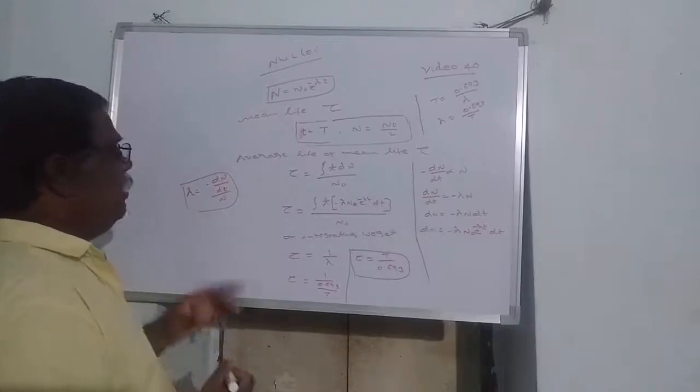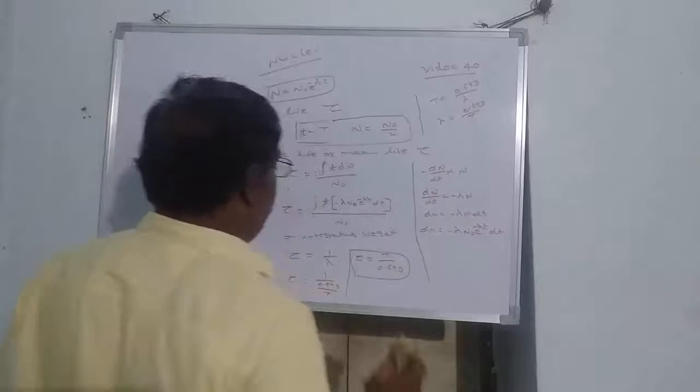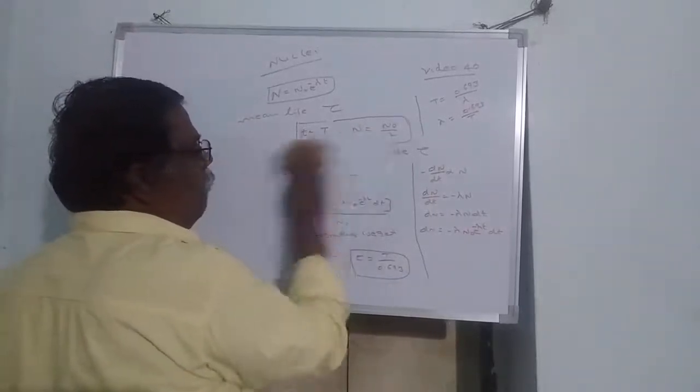Lambda can be written as minus dN by dt divided by N. This is mean life, and we have already discussed the half-life.